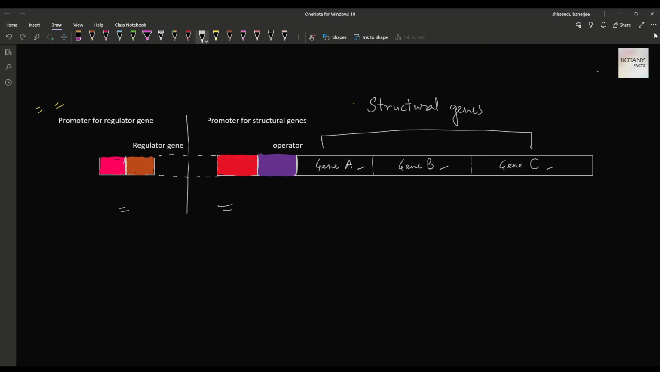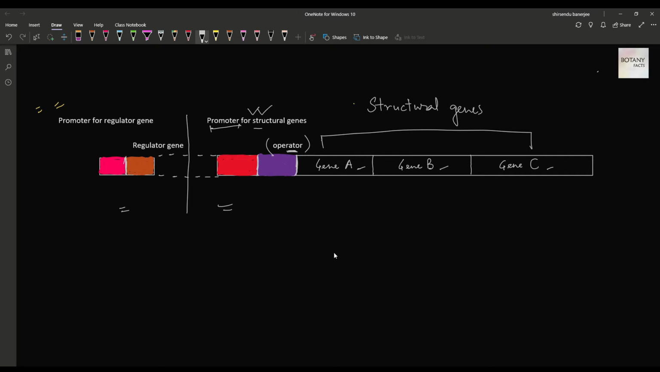First of all, we have to recognize the previous transcription unit in order to recognize the extra elements. This is the promoter region for the structural genes, which we had learned in the previous transcription unit. Now, just next to the promoter of the structural genes, there is another region which is new, the operator region. What is this? We are going to tell the function of the operator region.